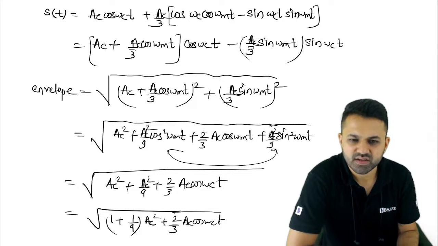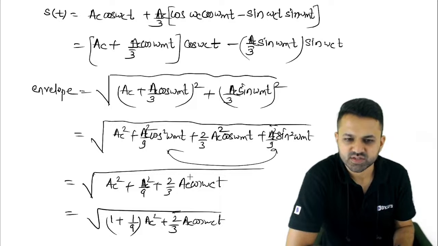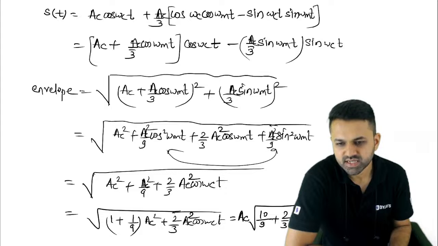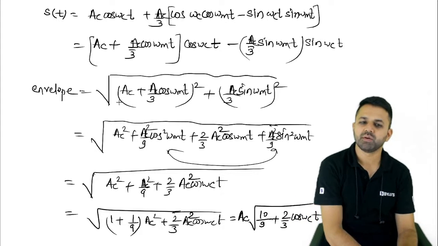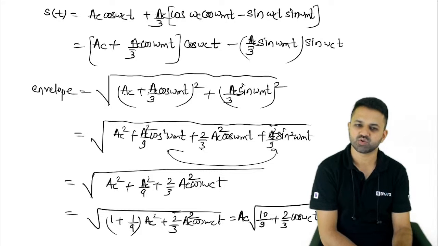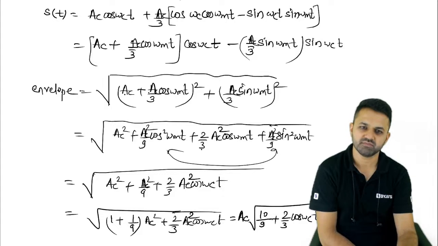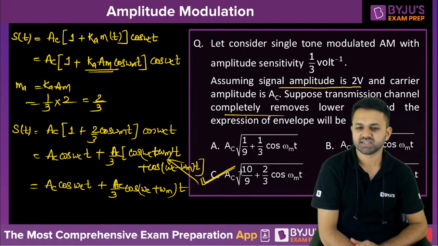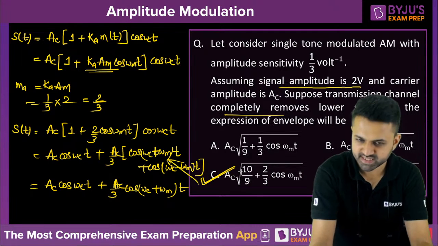When you apply the 2AB formula, this AC and this AC by 3 cos omega mt will multiply. So this is 2 by 3 AC square cos omega mt. So in all the terms, AC square is common. So outside the root, this is the AC, and inside is 10 by 9 plus 2 by 3 cos omega mt. So the answer is option number C.